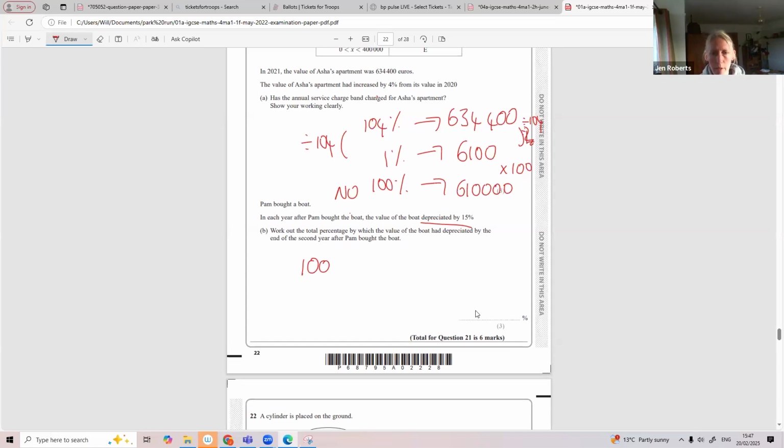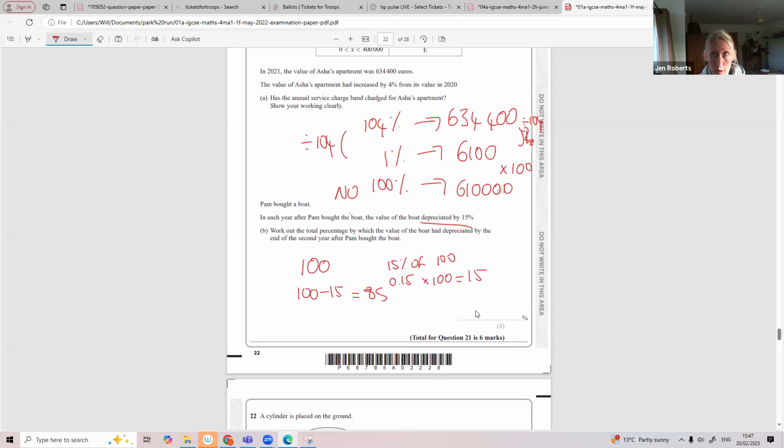So I'm going to take 15% off of here. So 15% of 100. 0.15 times 100 is just 15, right? 100 take away 15 is 85. That's the price of Pam's boat after year 1.